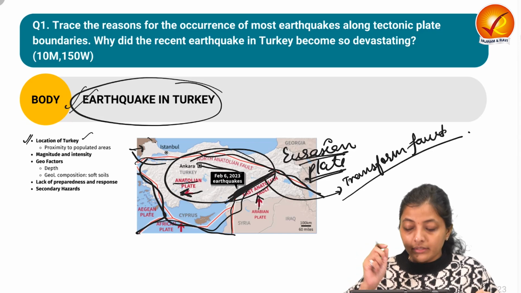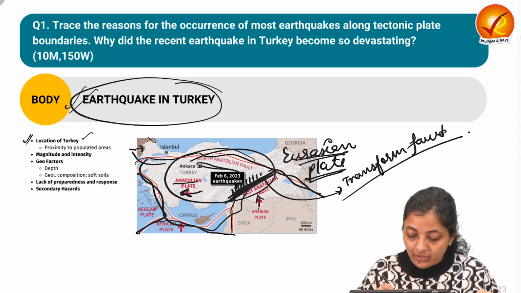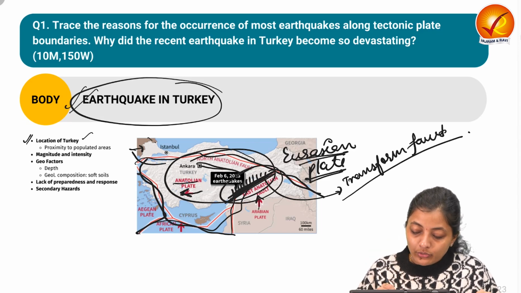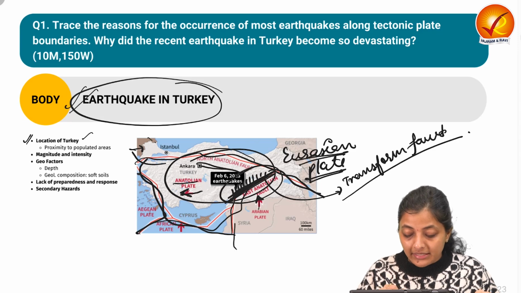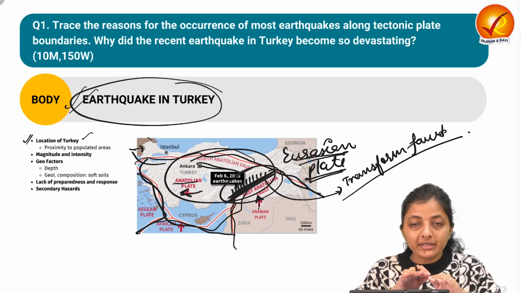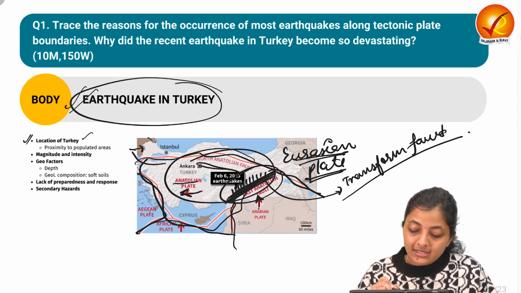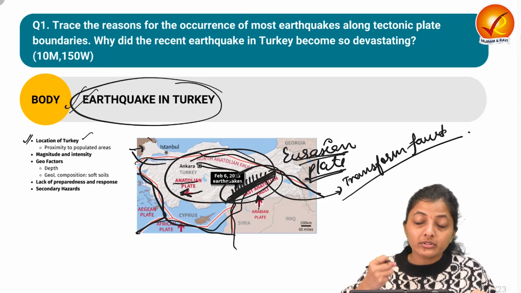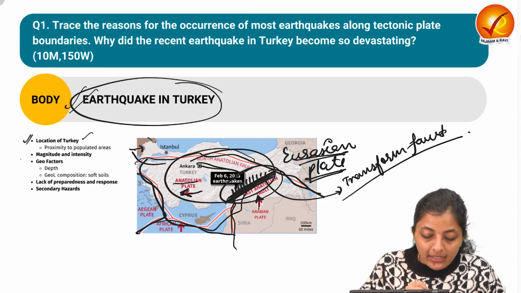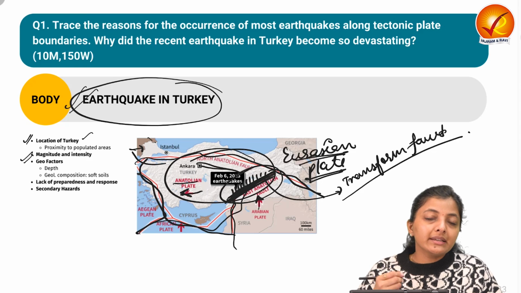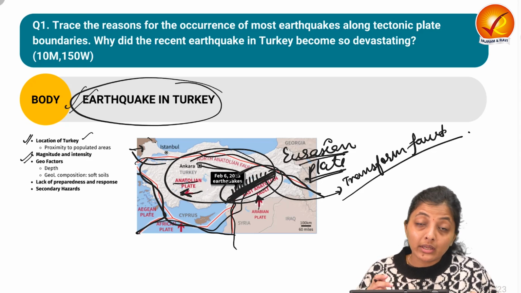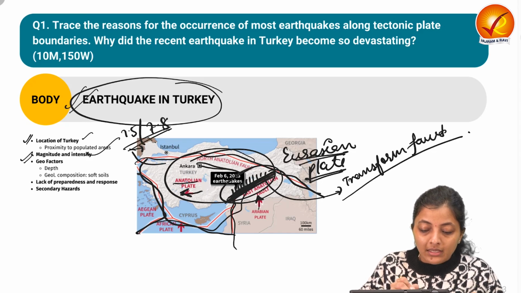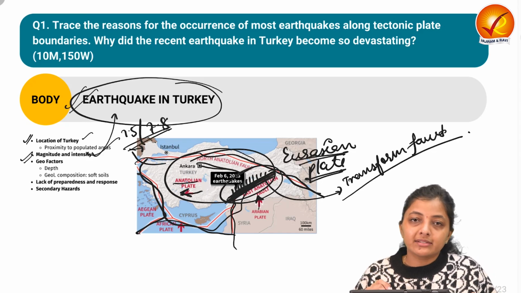In this Turkey earthquake, the major devastation happened along this line. Major habitation was along this line, and due to this transform boundary, the release of the pent-up energy and the movement of the plate along this East Anatolian fault resulted in the most devastating earthquake. The next point is the magnitude and intensity of the Turkey earthquake, which was very high, like 7.5 and 7.8. That is why it was so devastating.